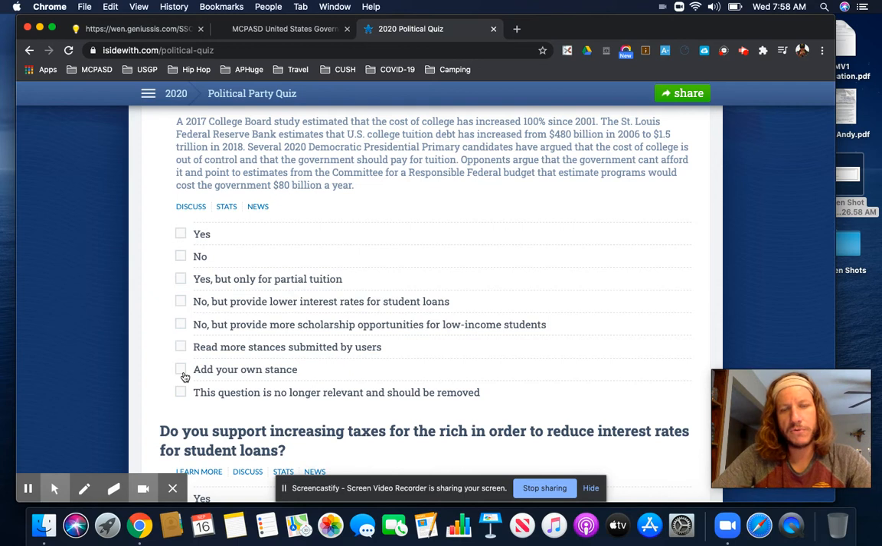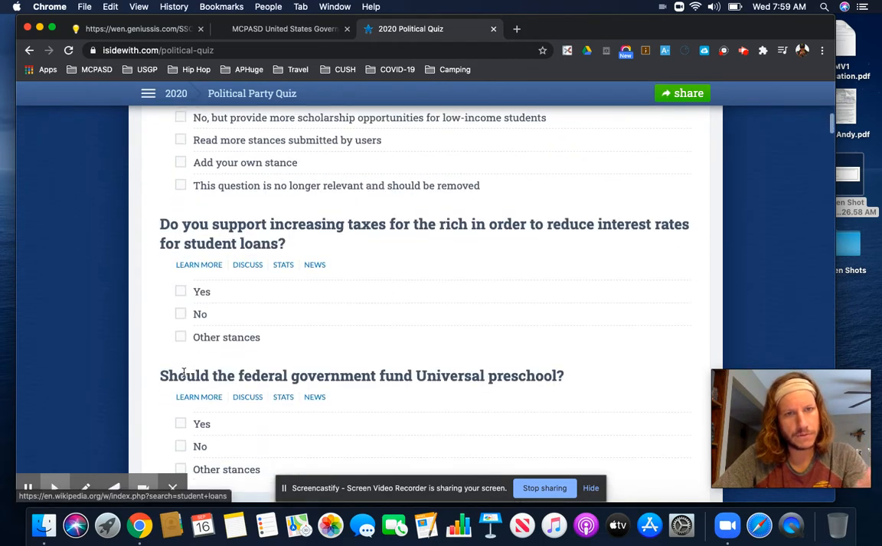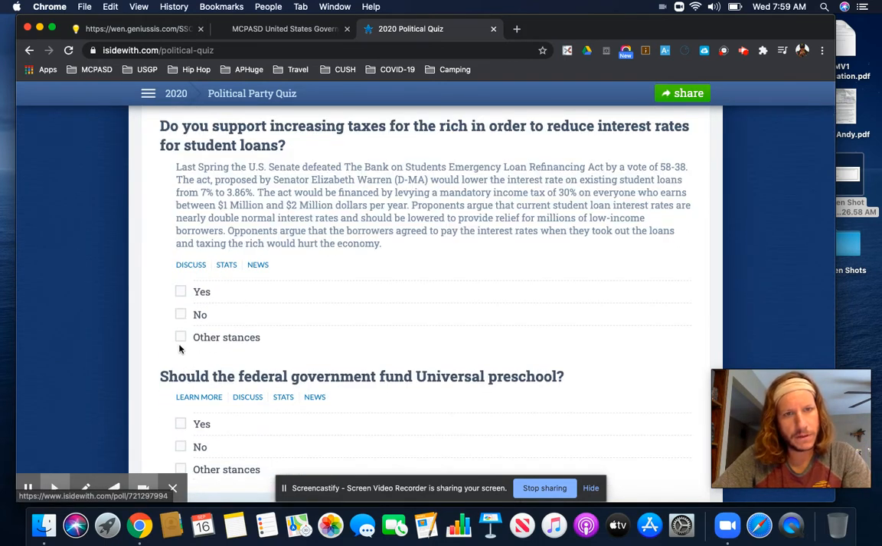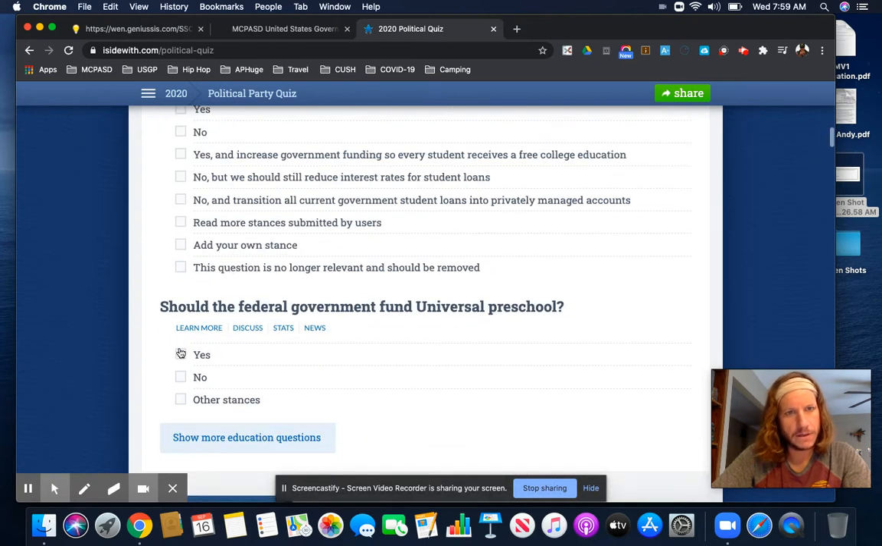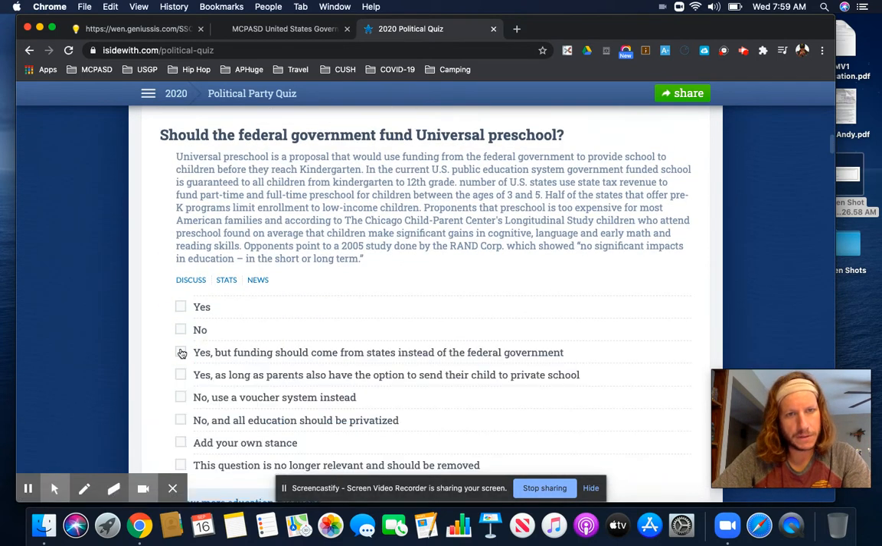So there's more nuanced stances on the issue, obviously. And so just make sure that you're always doing that so that the data that it's collecting is going to more accurately interpret your personal political beliefs. So you keep just going through the questions. I want to learn more. I want to see what the other stances are.